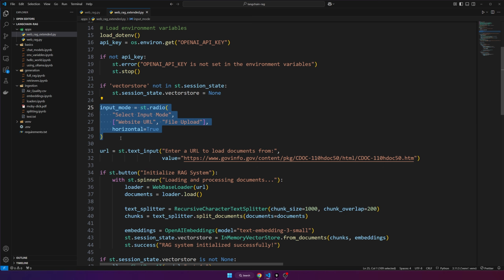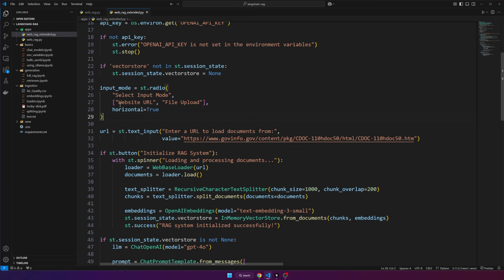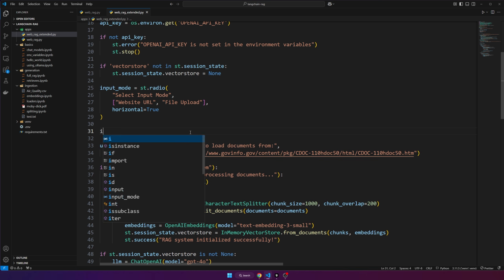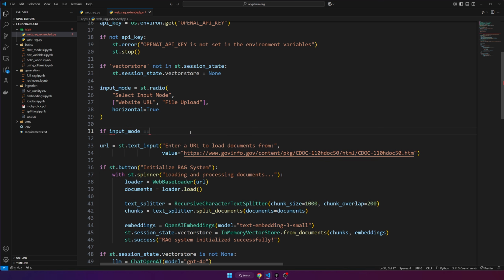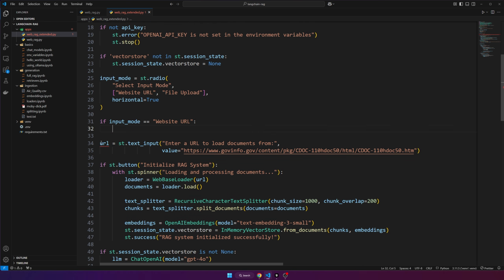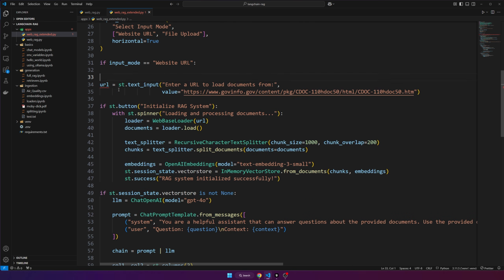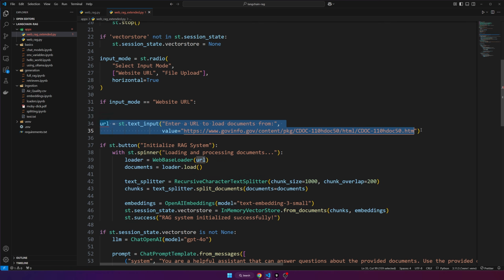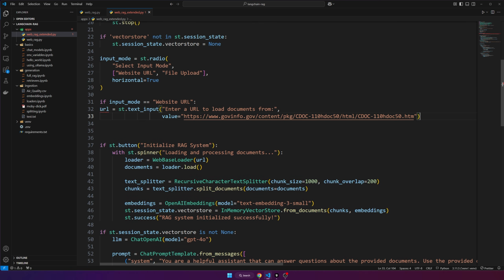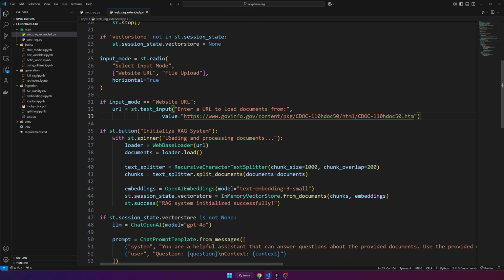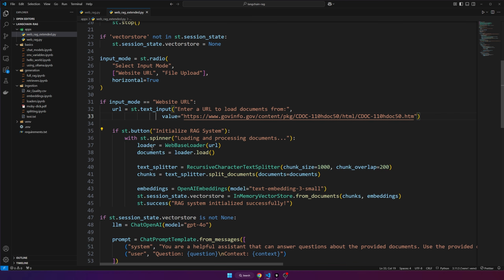Now, because we have those two options, we need to make it so that we can switch between different code depending on what they select. So we'll say if input mode is equal to the first one, which is website URL, then we want to do all this code here, which has the URL and the button, all that stuff. So we'll take this and simply indent it into this branch inside the if statement. We'll do the same thing with our button, so it's indented now.